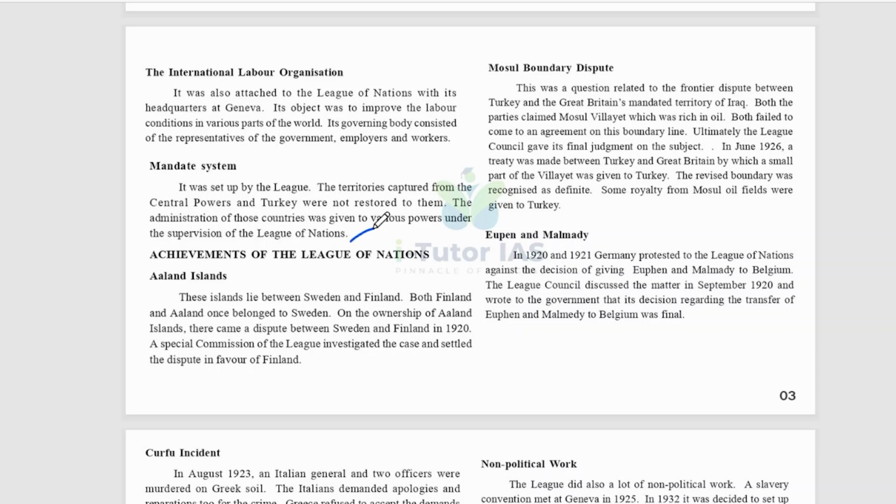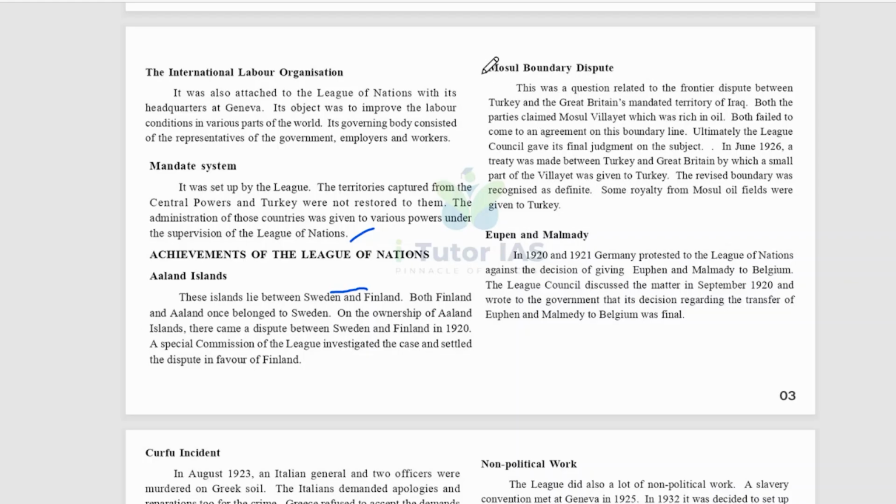What are the achievements of the League of Nations? Aland Island, AALAND. These islands lie between Sweden and Finland. Okay, you can pinpoint this in the world map. Both Finland and Aland once belonged to Sweden. And on the ownership of Aland Island, there came a dispute between Sweden and Finland in 1920. A special commission of the League investigated the case and settled the dispute in favor of Finland. So that is Aland Island.